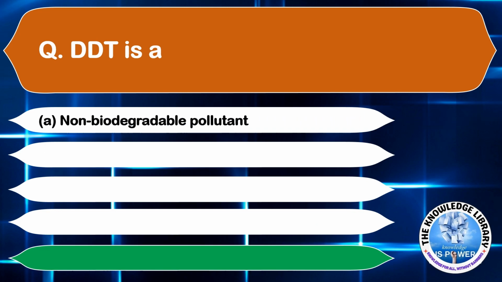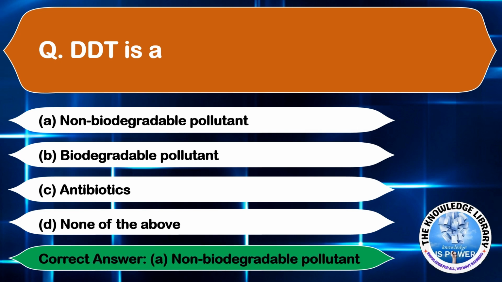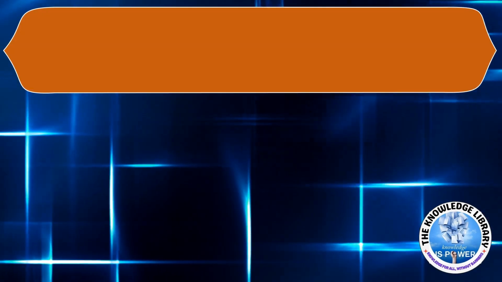The next question is, DDT is a option A non-biodegradable pollutant, option B biodegradable pollutant, option C antibiotics, and option D none of these. The correct answer is option A non-biodegradable pollutant. The next question is